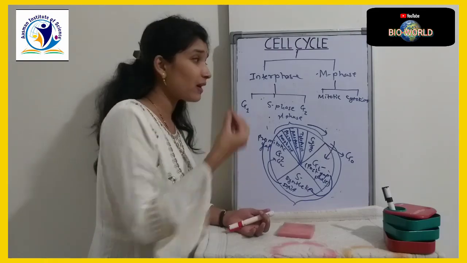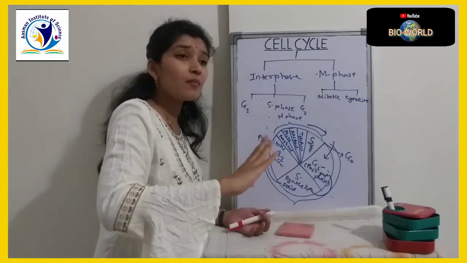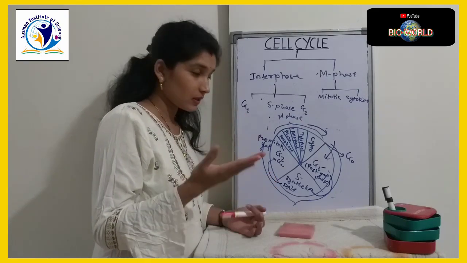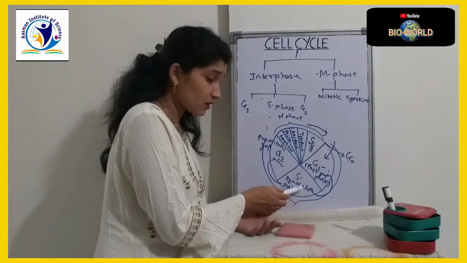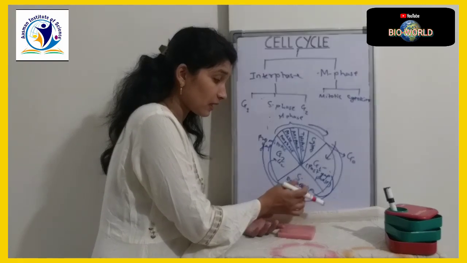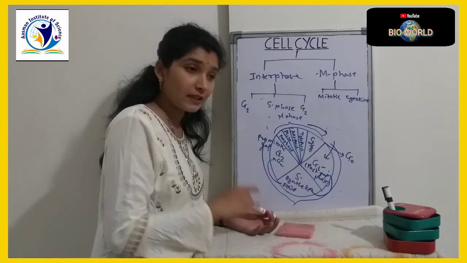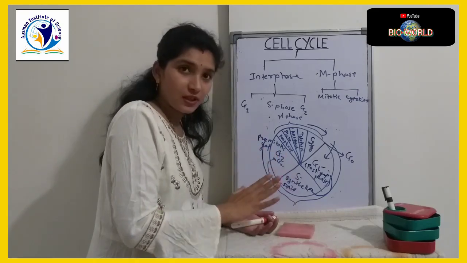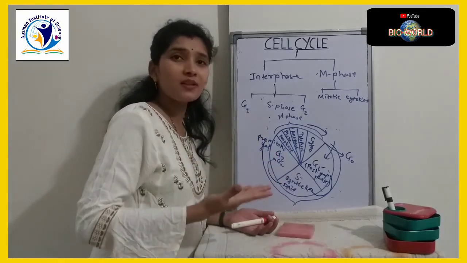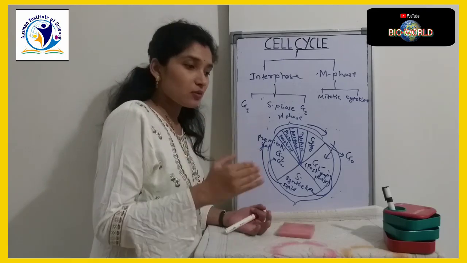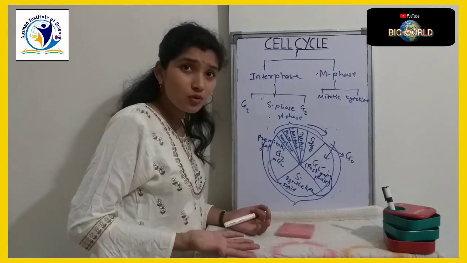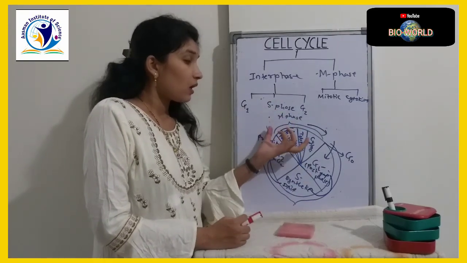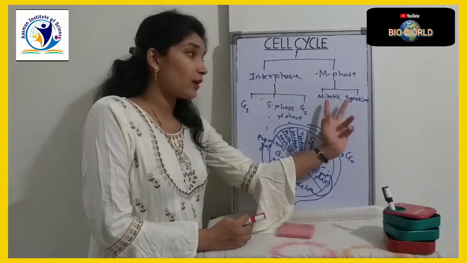In mitotic phase, what happens? The number of chromosomes is replicated. In S phase, there is a synthesis of DNA, and DNA is present in chromosomes. Means DNA is already present. Now the time is to replicate the DNA, and to replicate DNA means to replicate the chromosomes, because DNA is present in chromosomes. So M phase is divided into mitotic and cytokinetic.